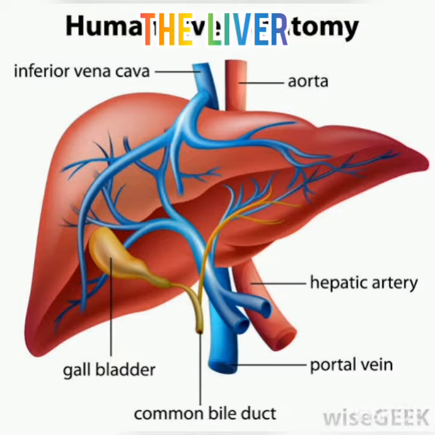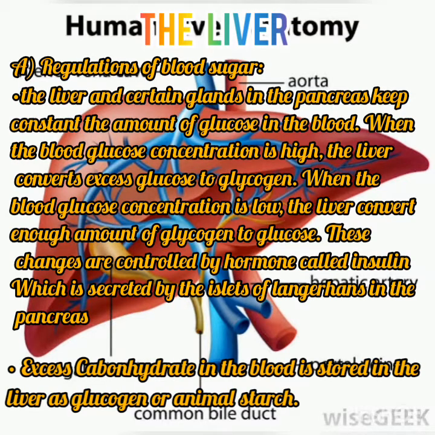We see the inferior vena cava, the aorta, the hepatic artery, the portal vein, the gallbladder, the common bile duct, and so on. So now we talk about the functions of the liver and the role they play in the regulation of the internal environment of the human body. Number 1, regulation of blood sugar.